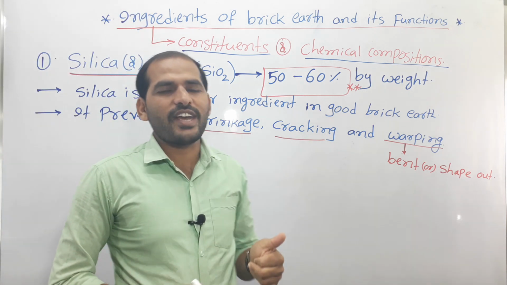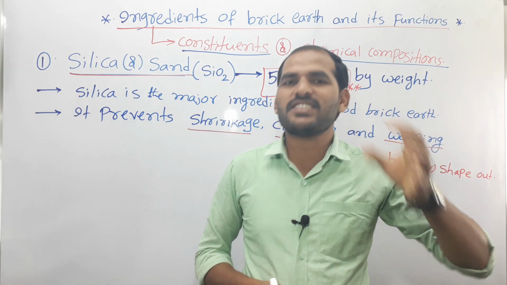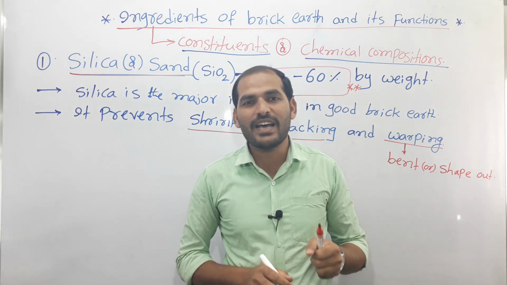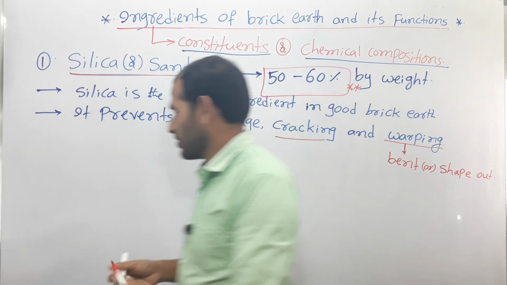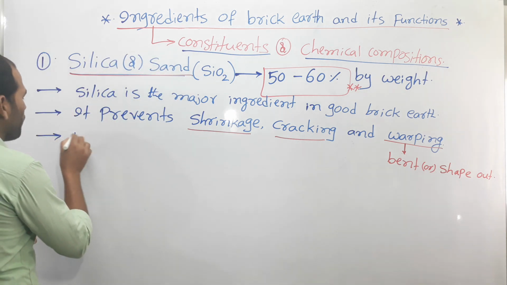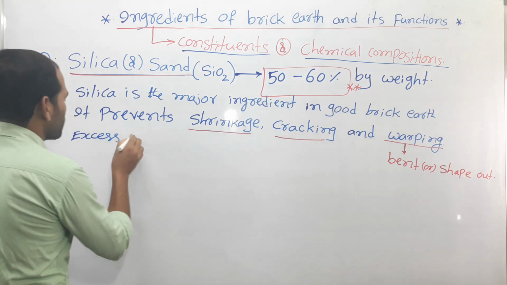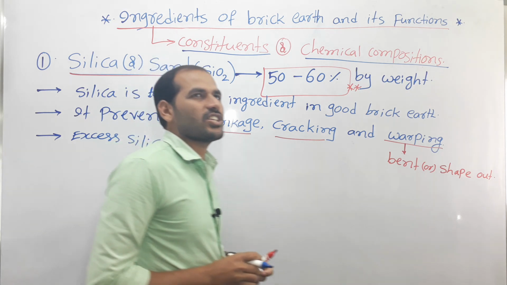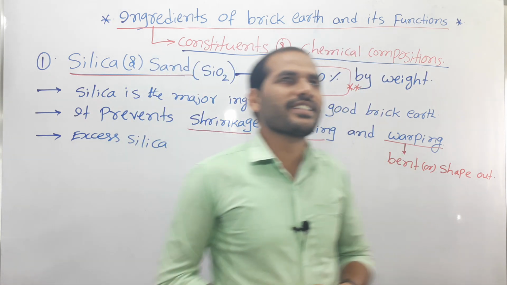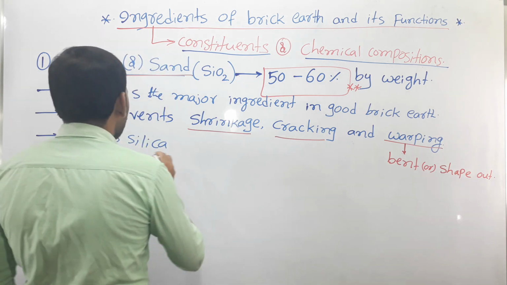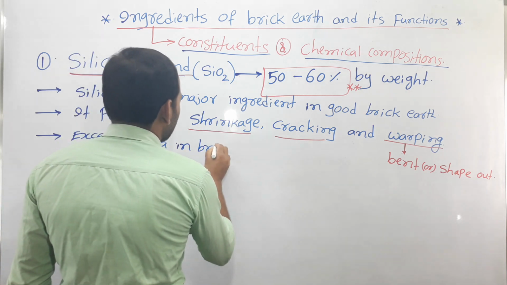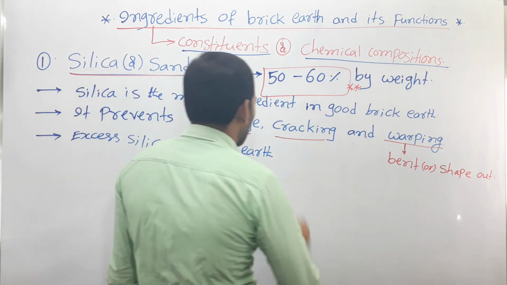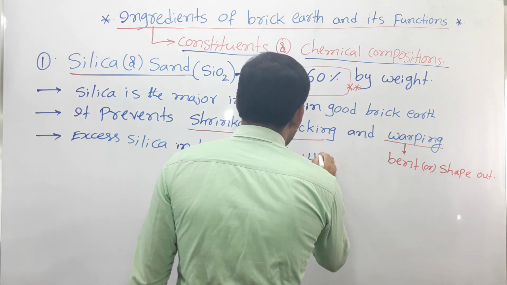But what happens if excess silica is present in the brick earth? Excess silica in the brick earth, so brittleness occurs, right?